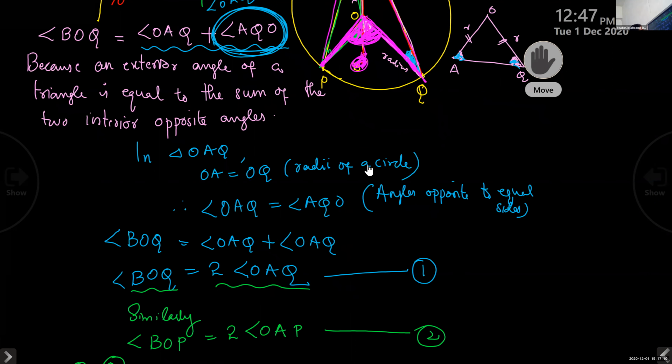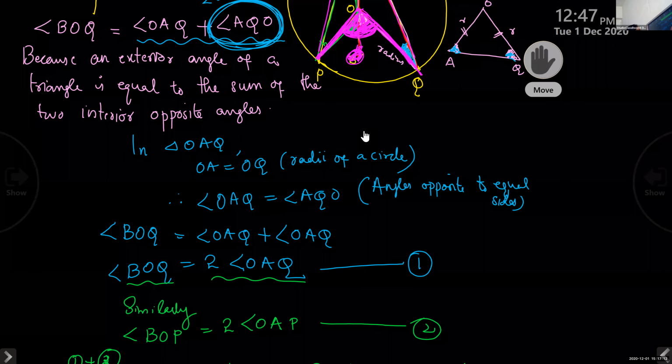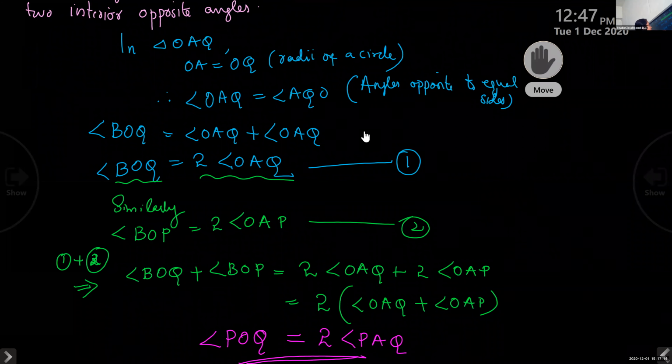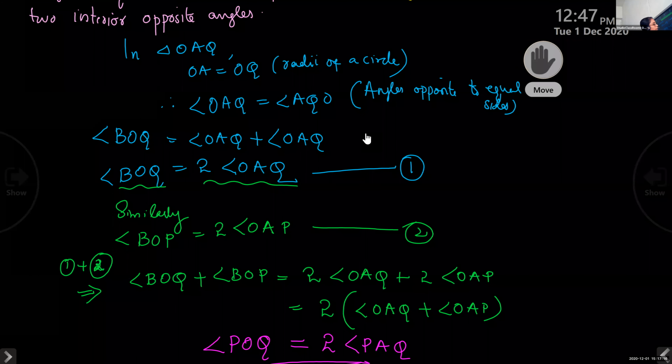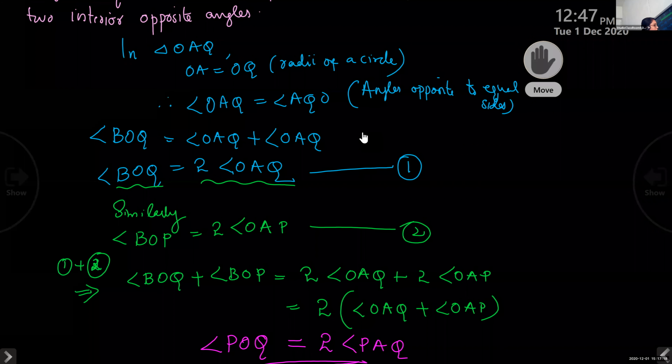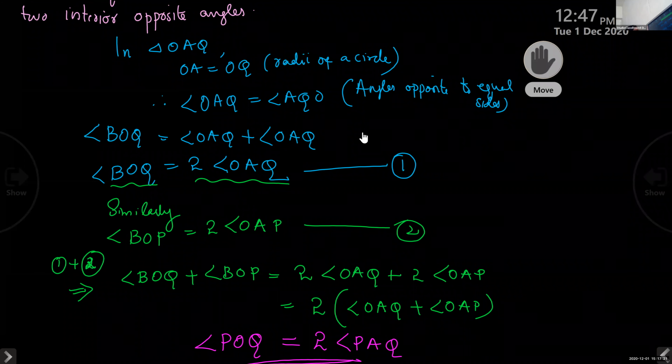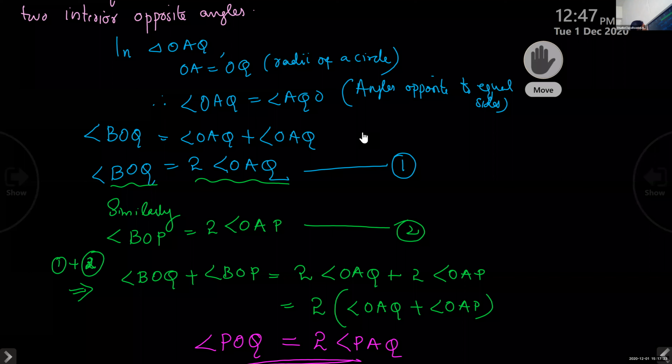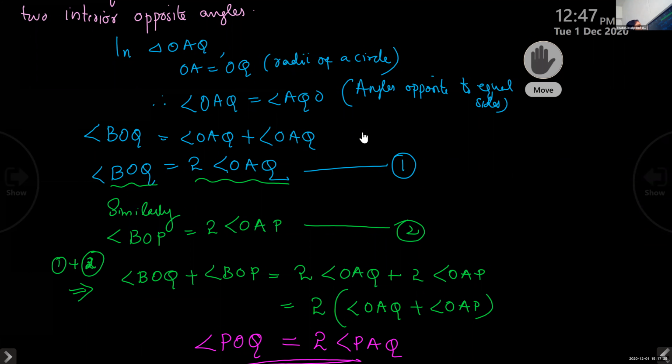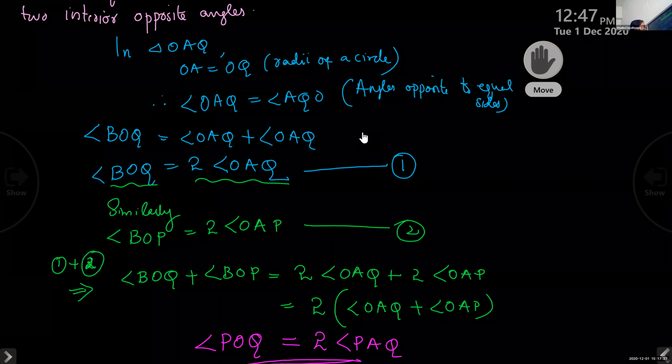Both angles are the same, so we got the name OAQ itself. So when you substitute that OAQ, you will get 2 times angle OAQ. That is equation number 1. Similarly, the left side triangle will do the same trick. So we'll get 2 times angle OAP. And when you add both these, you will get the result. Is it clear, children? Yes, ma'am.